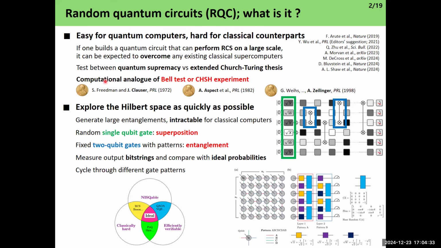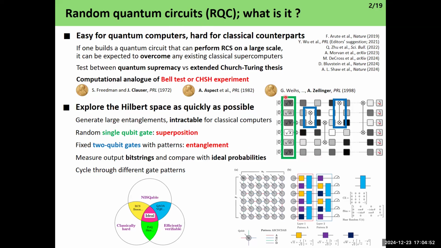It's basically a computational analog of Bell's test, which tests whether quantum mechanics or local hidden variable theory is correct. A random quantum circuit explores the Hilbert space as quickly as possible by generating large entanglement quickly.